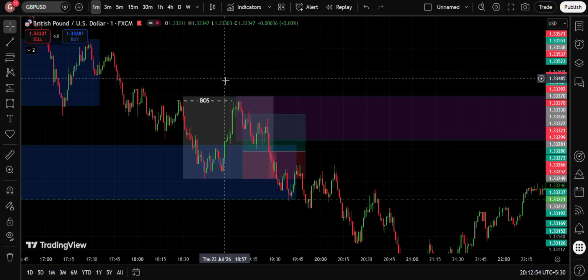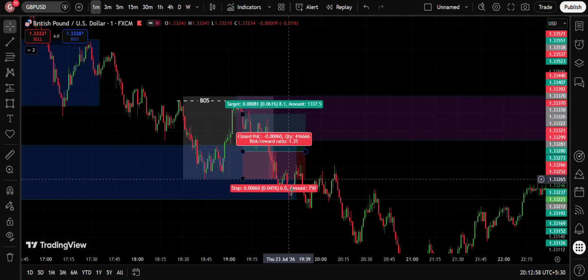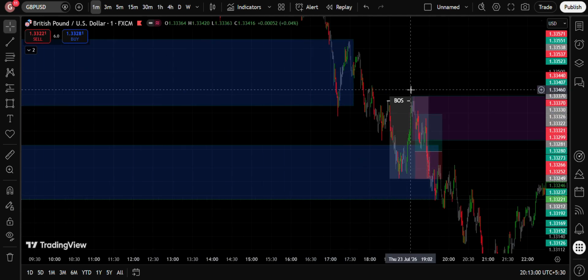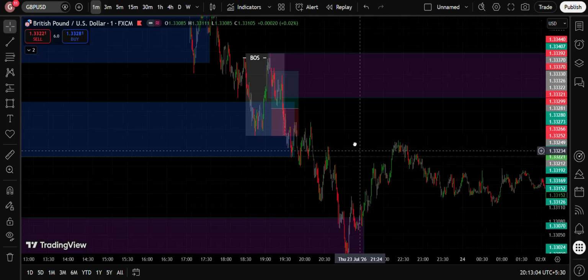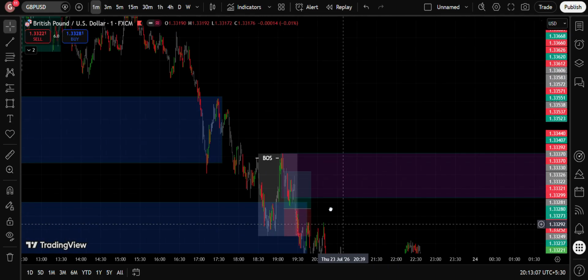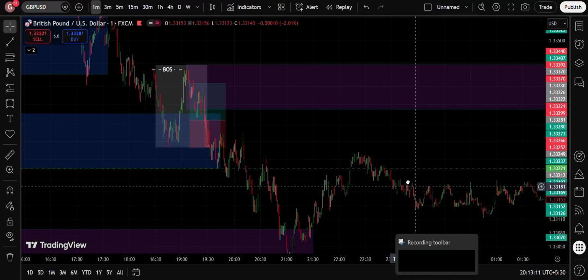So this was more like a grab of liquidity on the left side and then a push lower. That's exactly what happened: a grab of liquidity to break this demand zone right over here. So unfortunately I entered buys and I lost. So that's one of the losses.